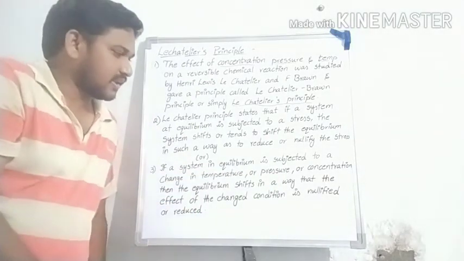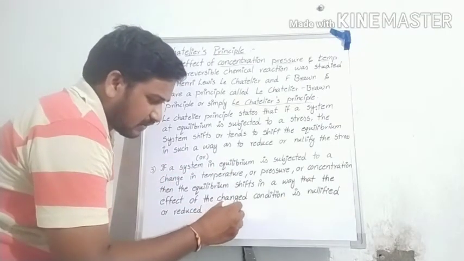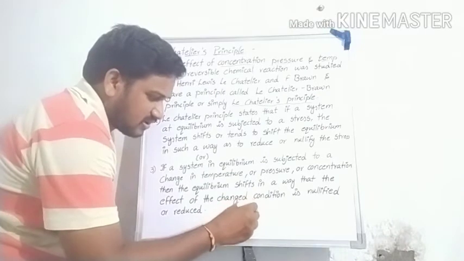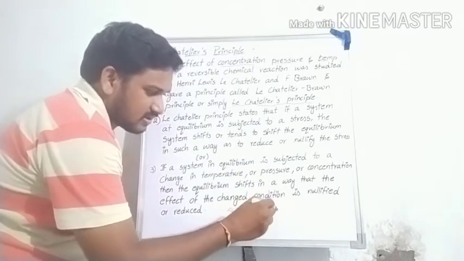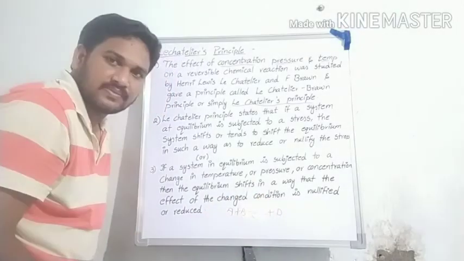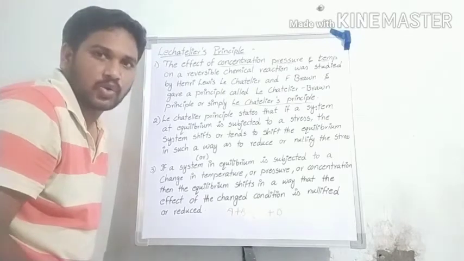Sir, for any reversible reaction, say you have taken A plus B gives rise to C plus D. That is a reversible reaction, taken in a closed container, sir.